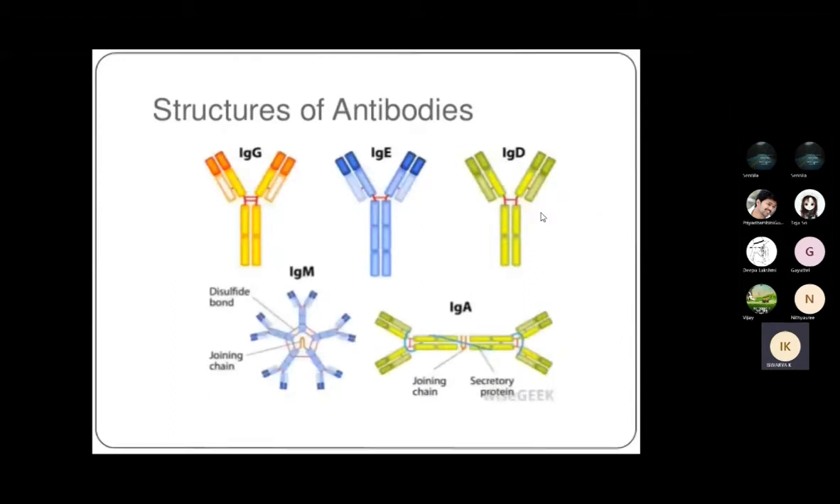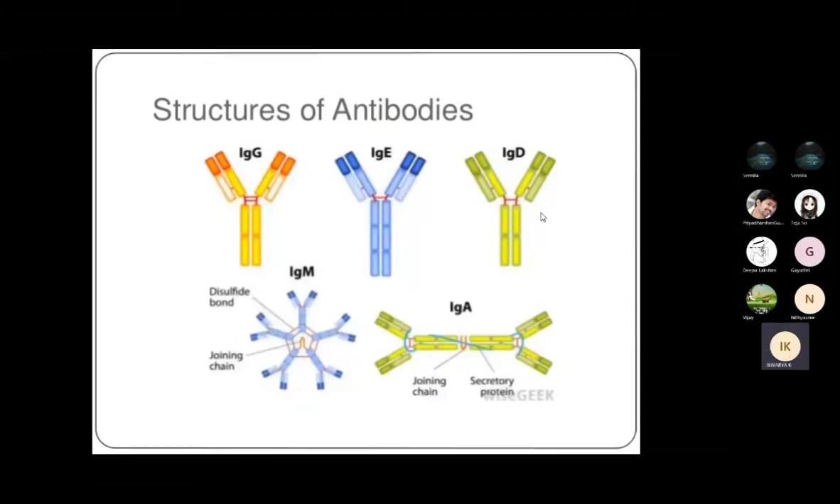Okay, so this is the structure of the antibodies, five different antibodies. So your IgG will be in a different color. There is orange and yellow color, and your IgE will be in blue color, and IgD will be in green with yellow colors, and IgM and IgA have different structures. Okay, so they contain different structures, and they form different patterns.